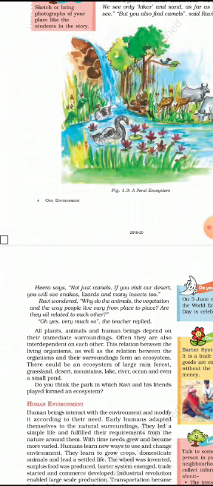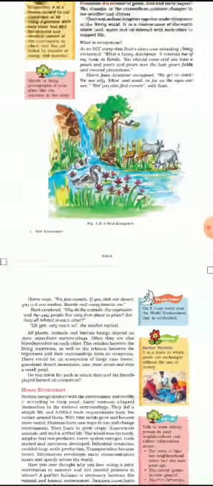Okay, so this relation between living organisms, as well as the relation between the organisms and their surroundings, forms an ecosystem. There could be an ecosystem of a large rainforest, grassland, desert, mountains, lake, river, ocean, and even a small pond. Do you think the park in which Ravi and his friends played formed an ecosystem?